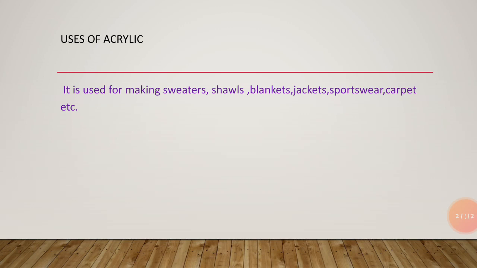What is ester? Esters are chemicals which give the characteristic smell like fruits. This is about the chemical nature of polyester.